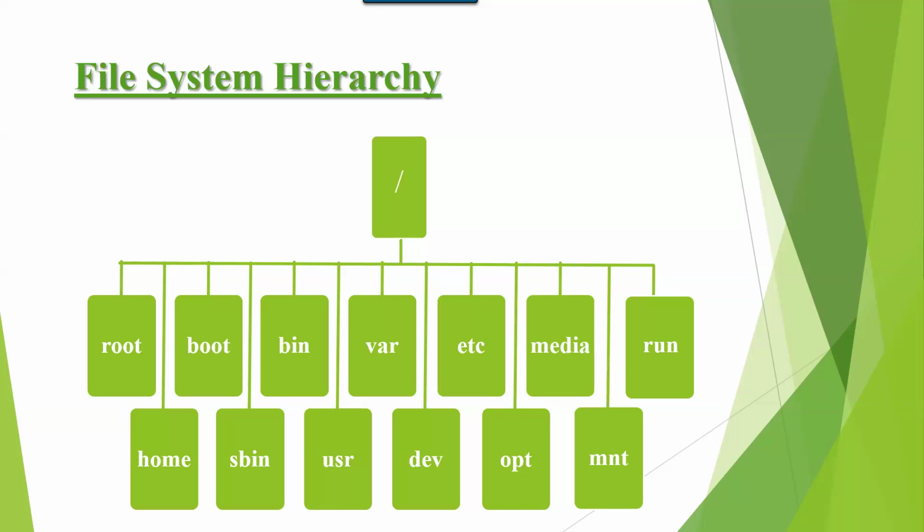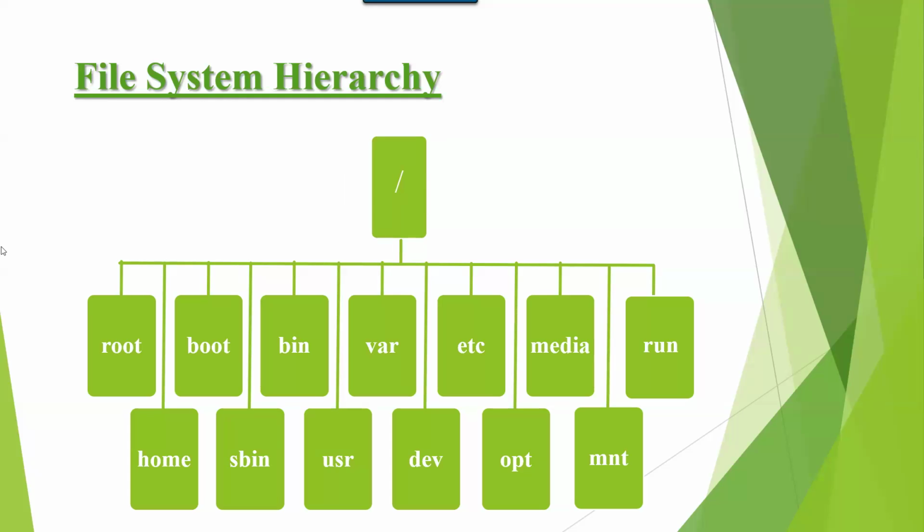First is forward slash. Forward slash is a parent directory or top level directory in Linux.